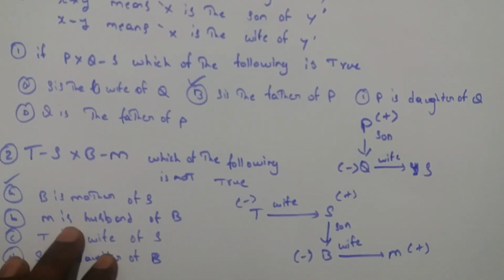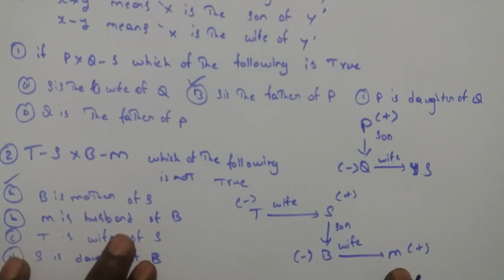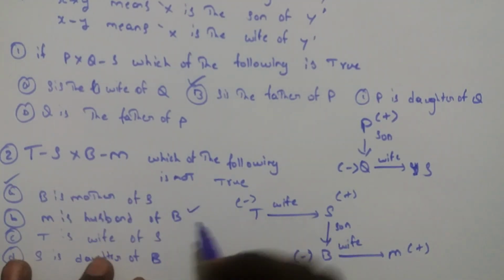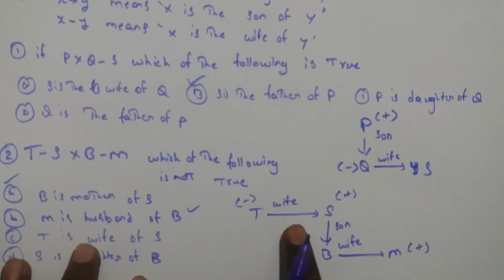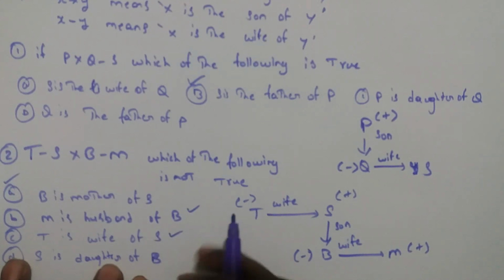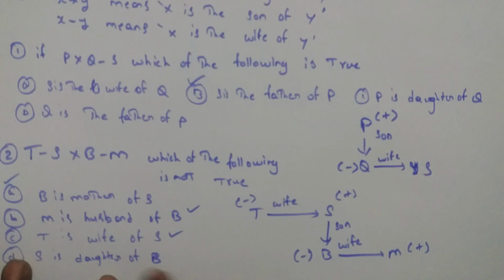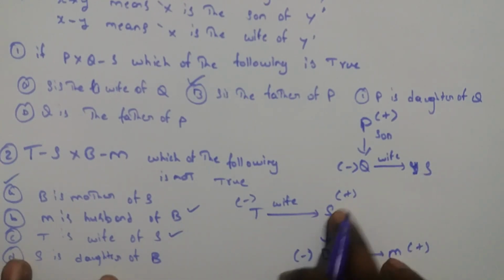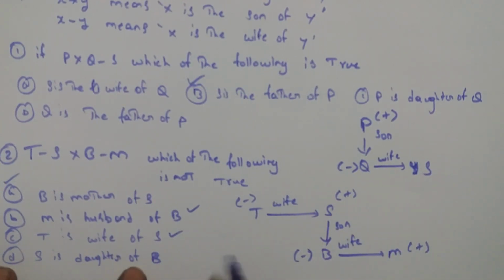Now second one, M is the husband of B. Yes, B is the wife of M means M is the husband of B. This is the right one. T is the wife of S. Yes, this is also a true statement. S is the daughter of B? No, here S is given as male, so S is daughter of B is not a valid statement. It is not a true statement.